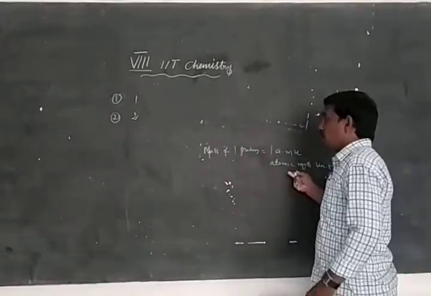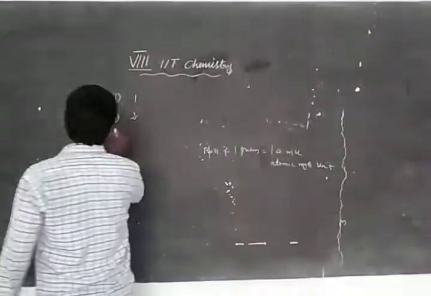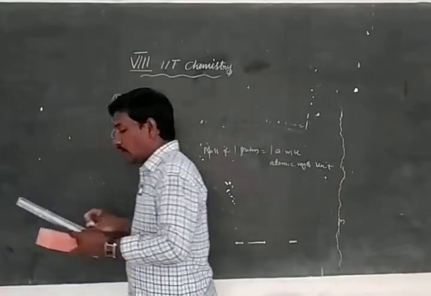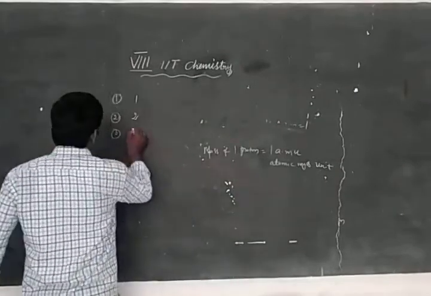AMU means atomic mass unit. The mass of a proton and the mass of a neutron is also 1 AMU. That is the third option, 1 AMU, which means the first option.